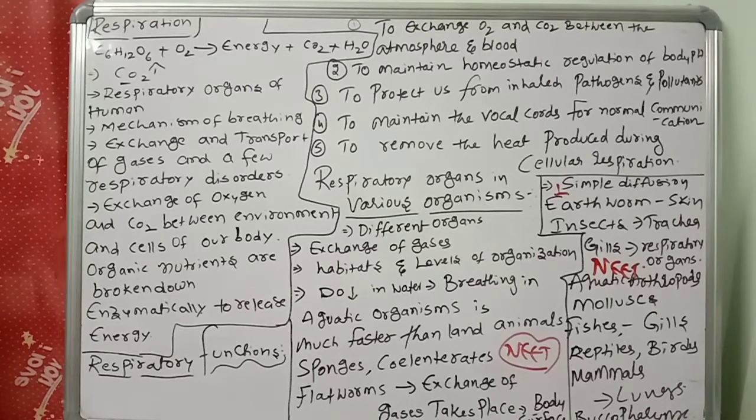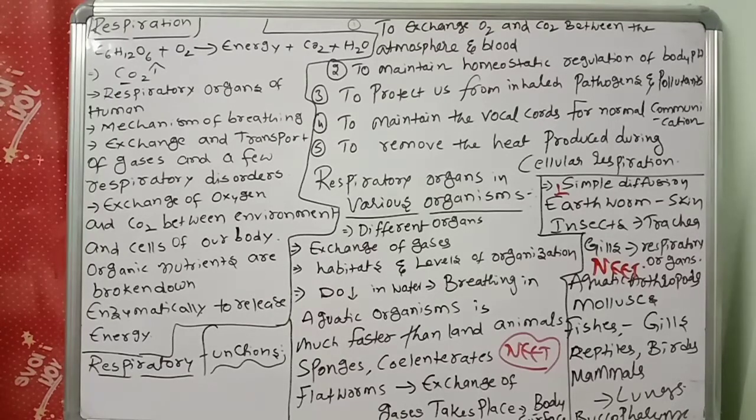Like this, respiratory organs are different in different animals. These points you should remember.